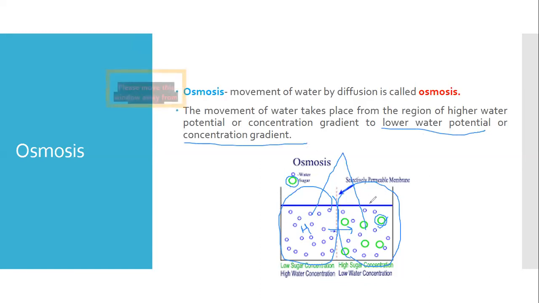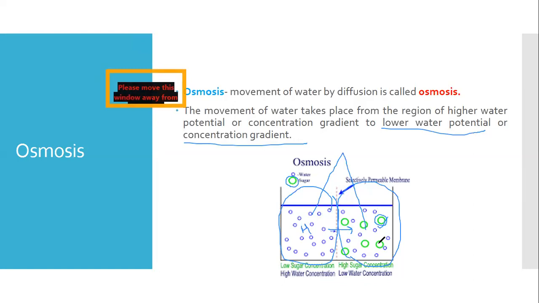If two such solutions are separated by this semi-permeable or selectively permeable membrane, then the movement of water will occur across this membrane from its high water potential to its low water potential, until the concentration becomes equal, isotonic.